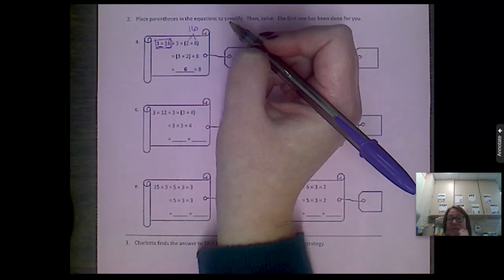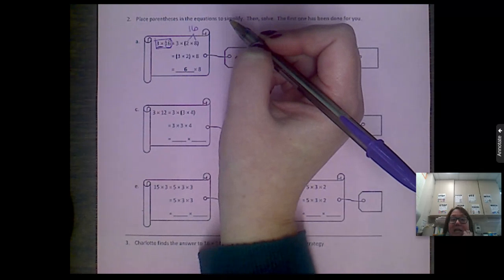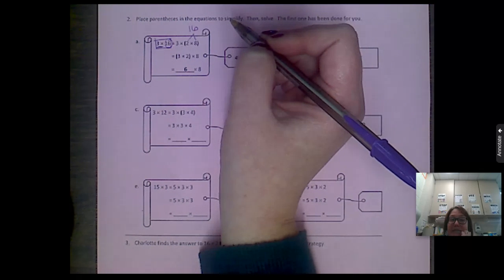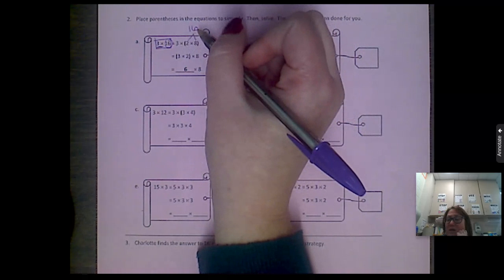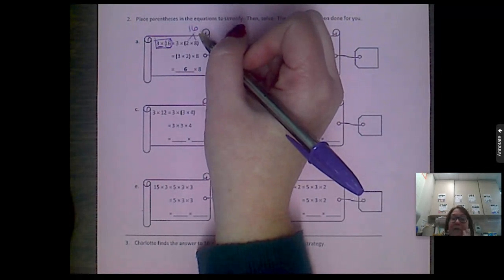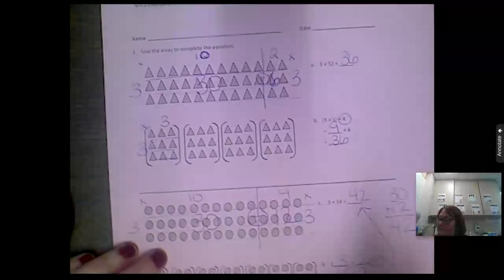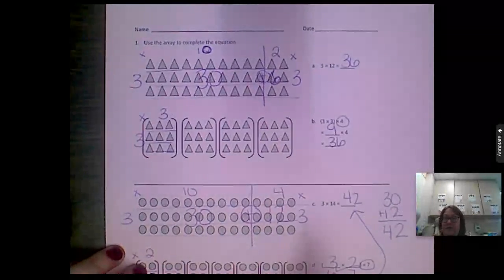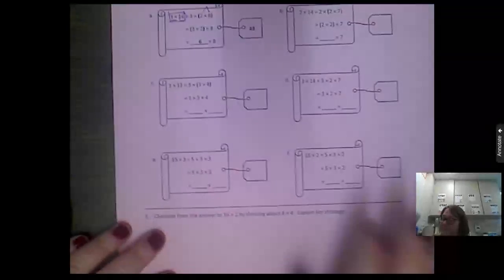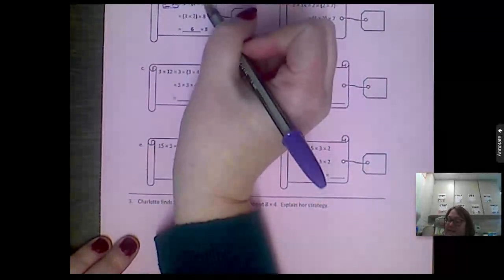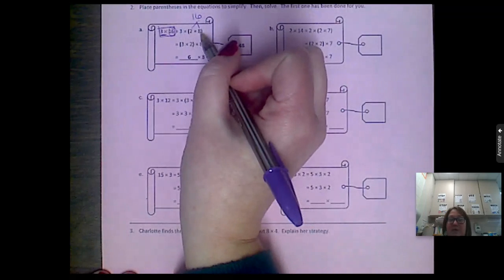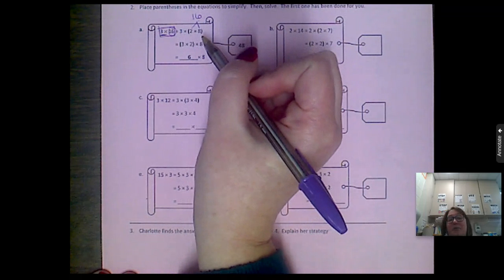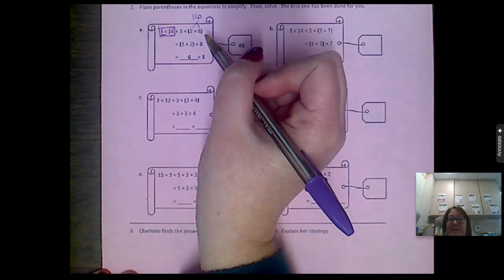But the associative property says I can move my parentheses to make it easier to solve, because maybe 3 times 16 is hard for us to solve. We'd have to use the distributive property again and draw our picture and break it up like we did here and here. But when I take that 16 and I say 3 times 2 times 8, I can now move my parentheses to make it easier to solve.